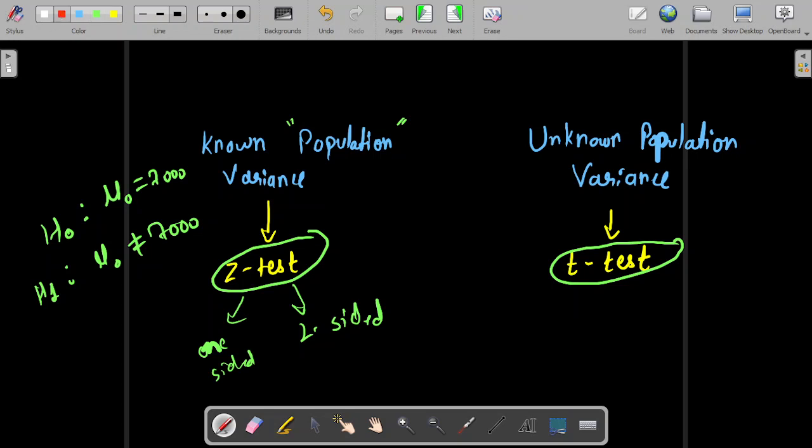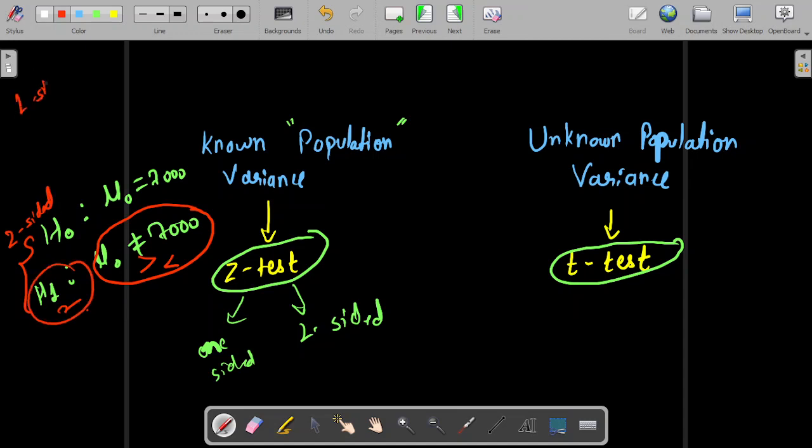This is a two-sided test, because in H1 we are not sure whether it will be greater than 7000 or less than 7000. Since it's not equal to, it can be either greater or smaller, so we have two possibilities in the alternate hypothesis.